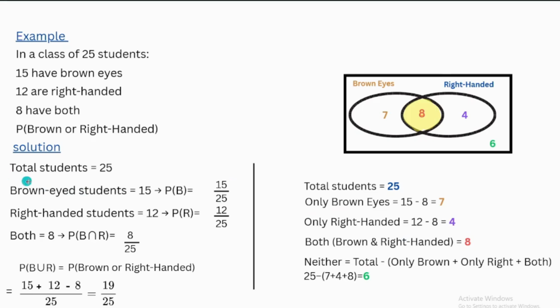Let's solve this example. Total students equal 25. Brown eyes students equal 15, so the probability of brown is 15 over 25. Right-handed students equal 12, so the probability of right hand is 12 over 25. The probability of both, which is the intersect, is 8 over 25, and this will be subtracted. Here we say 15 plus 12 minus 8, so we get 19 over 25.